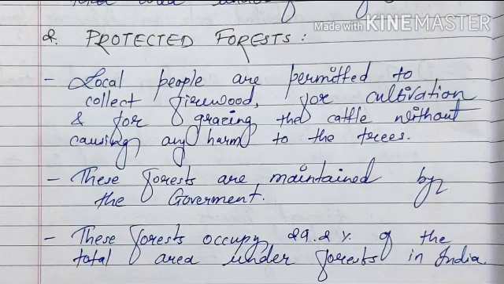Second is protected forest. Local people are permitted to collect firewood, to cultivate and to graze cattle without causing any harm to the trees. These forests are maintained by the government. These forests occupy 29.2% of the total area under forest in India.